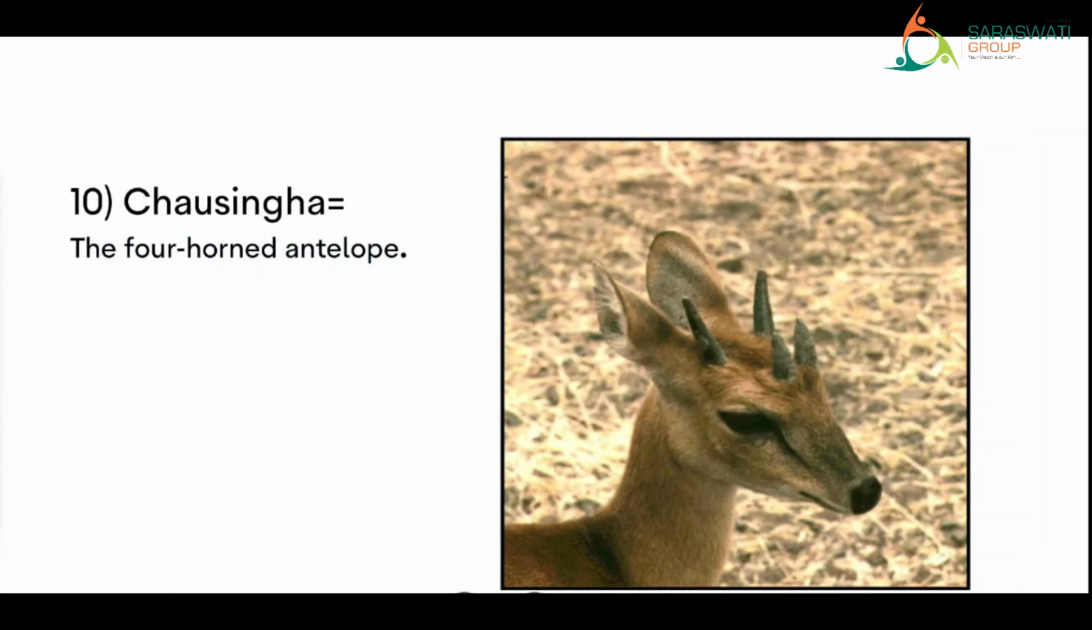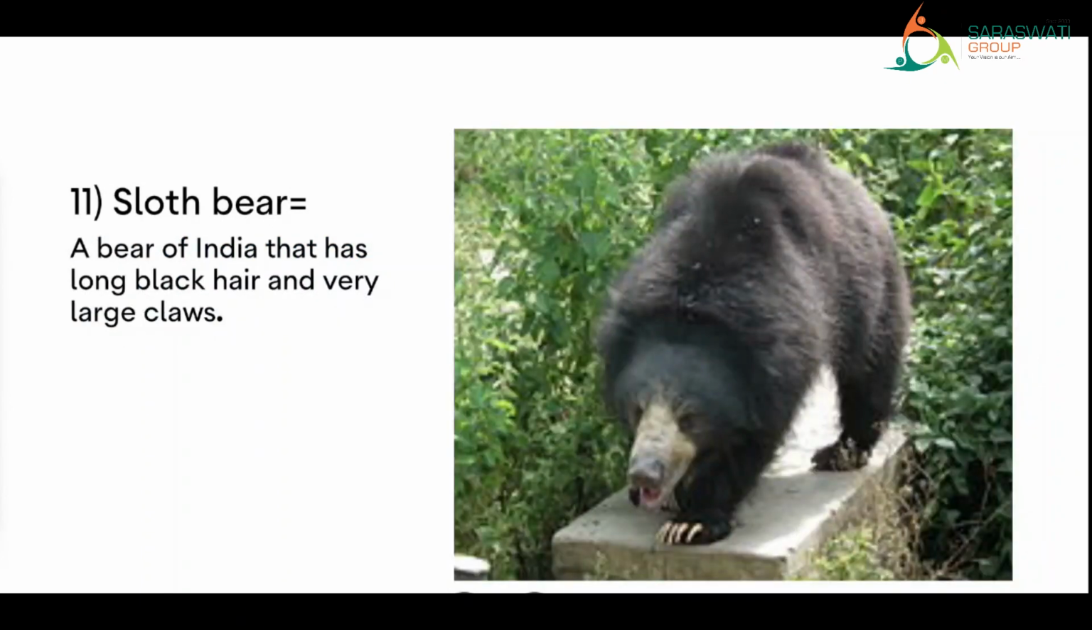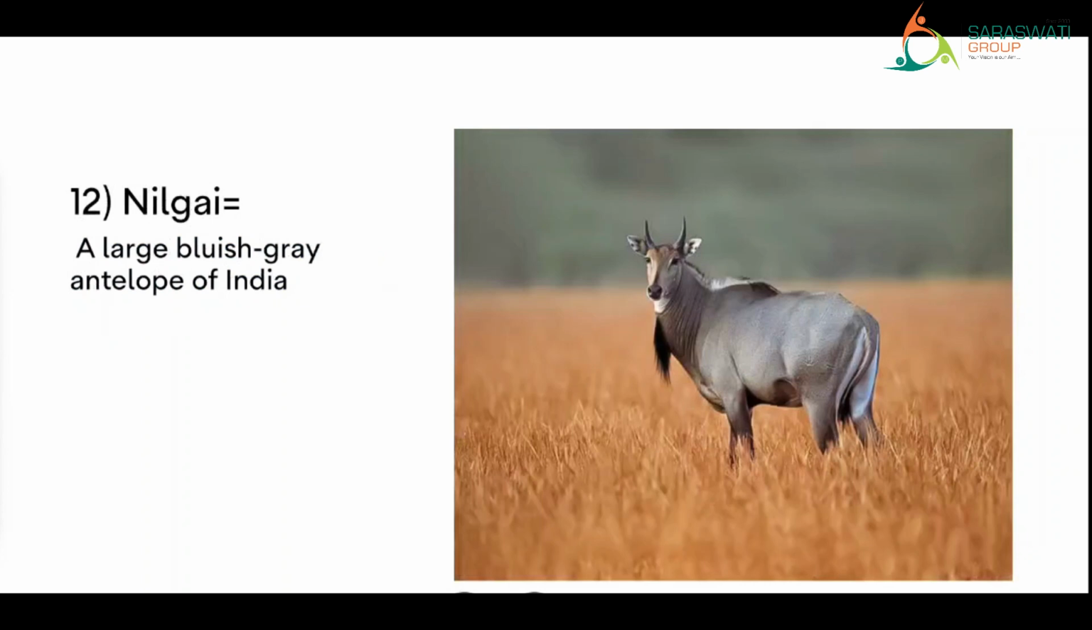Right? Next, sloth bear. Sloth bear, a bear of India that has long black hair and very large claws. See, I have shared a picture here. This is a sloth bear. It is found in India. Its hairs are black and its claws, see, you can see it in the legs, right? The claws are very large. So what is it called? Sloth bear.